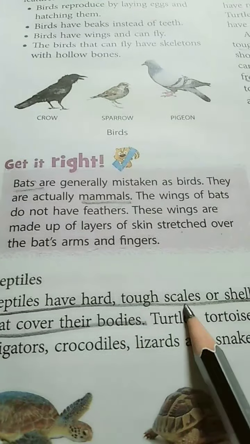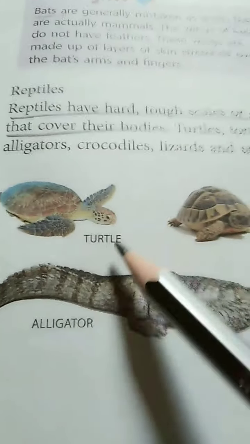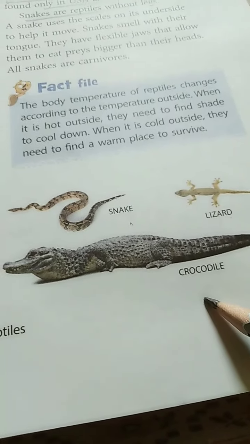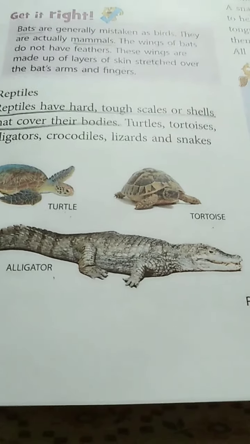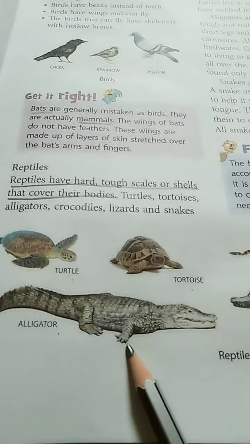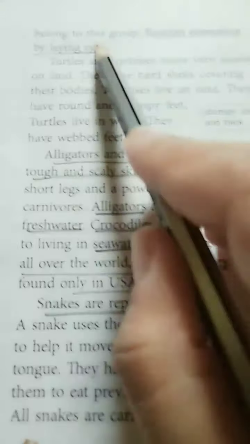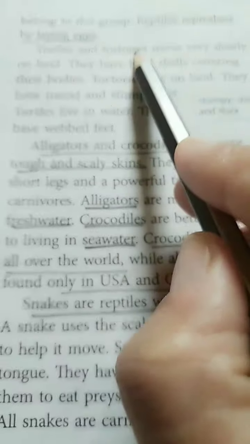Reptiles have hard, tough scales or shells that cover their bodies. Here are some examples of reptiles: turtle, alligator, tortoise, snake, lizard and crocodile. These animals are the group of reptiles. You can see that when they move, their full body is in touch with the surface. And reptiles reproduce by laying eggs. All reptiles lay eggs.